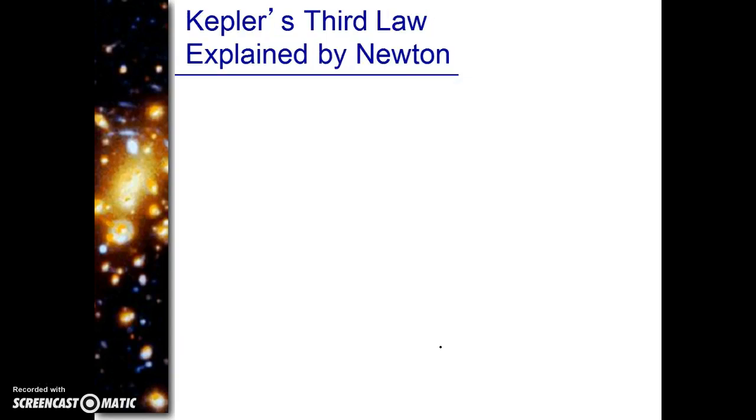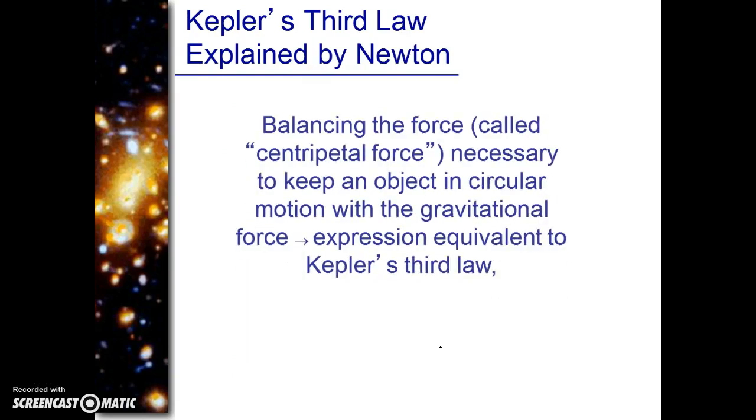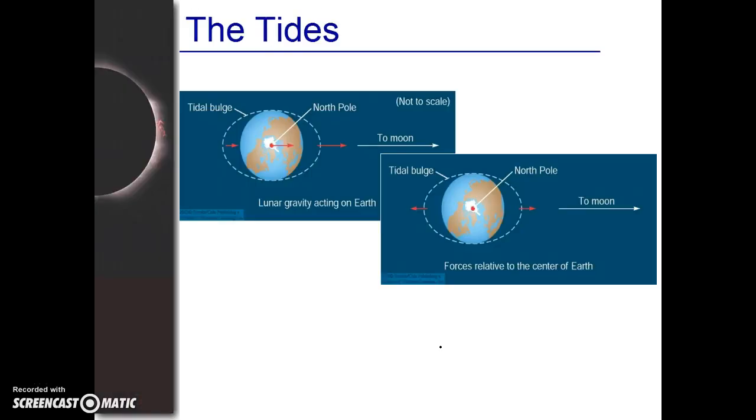All right, Kepler's third law explained by Newton. So Newton came along and did some more work with Kepler's stuff. Kepler's law was pretty crazy looking, but guess what? We can actually use Kepler's law and make it pretty easy. Okay, so balancing this centripetal force necessary to keep the object in circular motion with gravitational force, we can use Kepler's third law, which is P squared is equal to A cubed, excuse me. All right, so, go back.